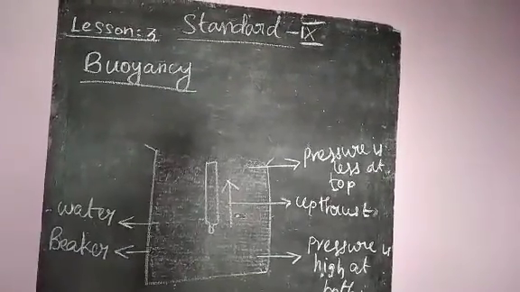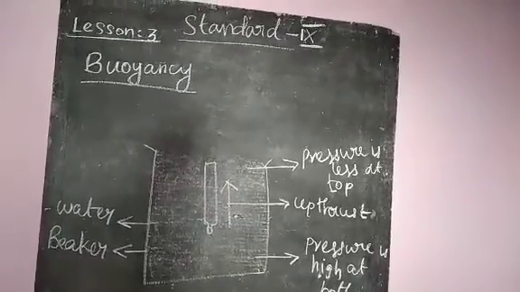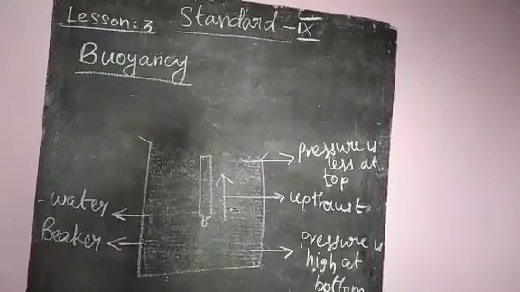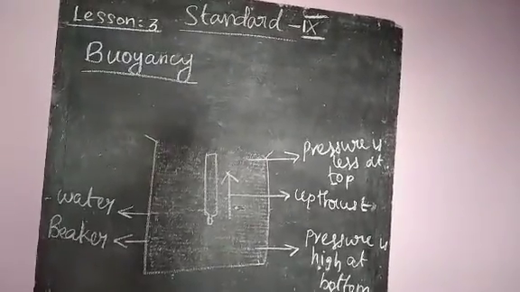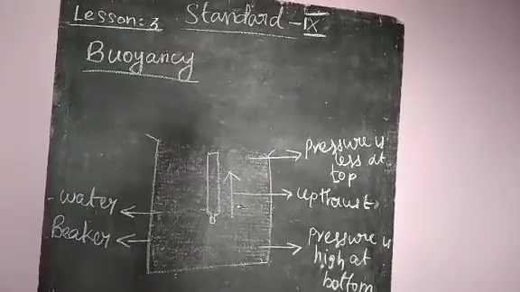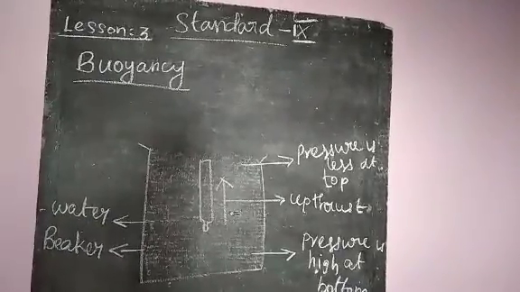That is, the density of the plastic ball is less than the fluid density. So it cannot sink, it can float. So the plastic ball has high buoyancy force, so the plastic ball has positive buoyancy.